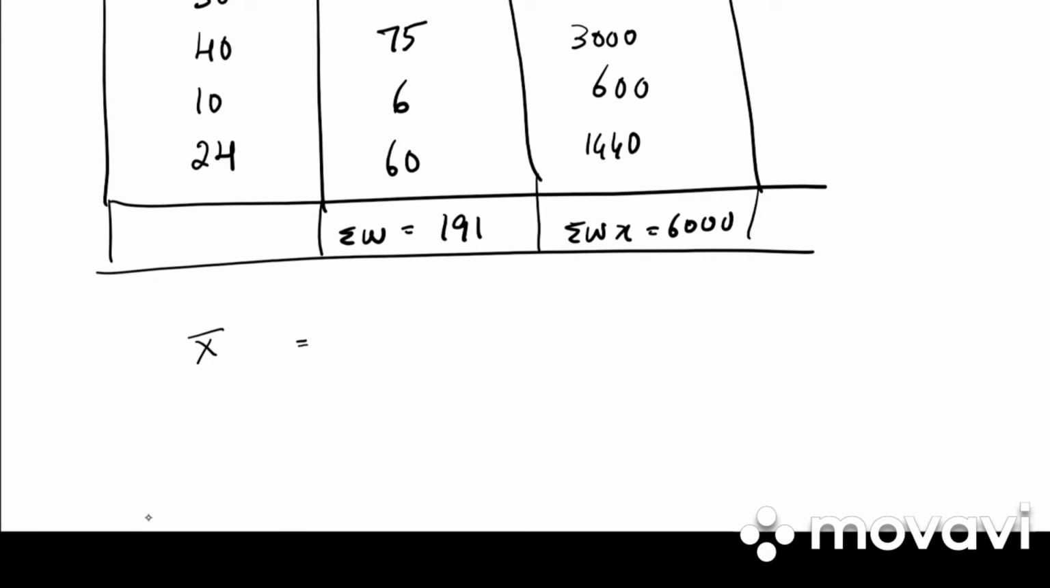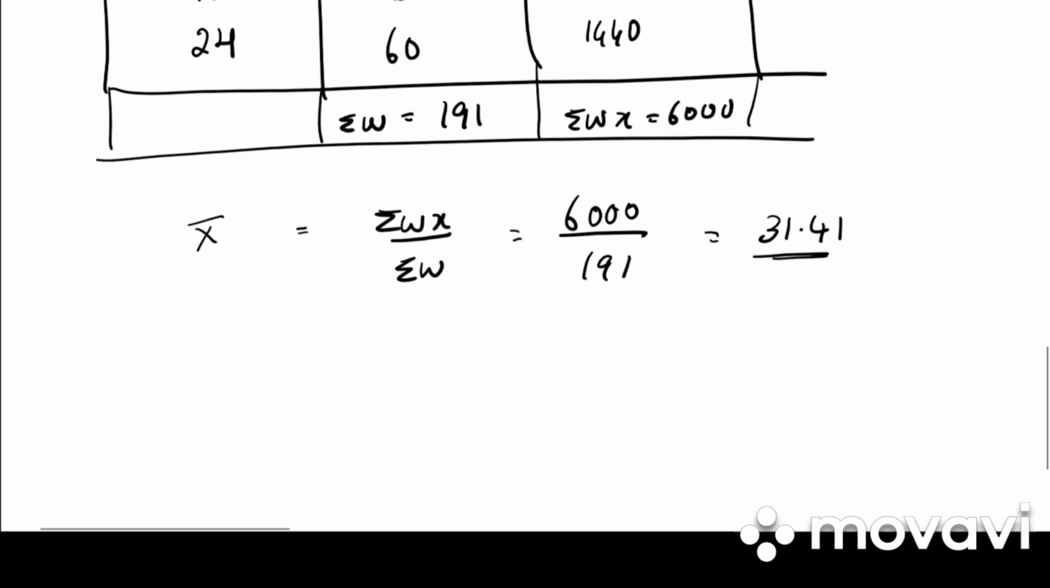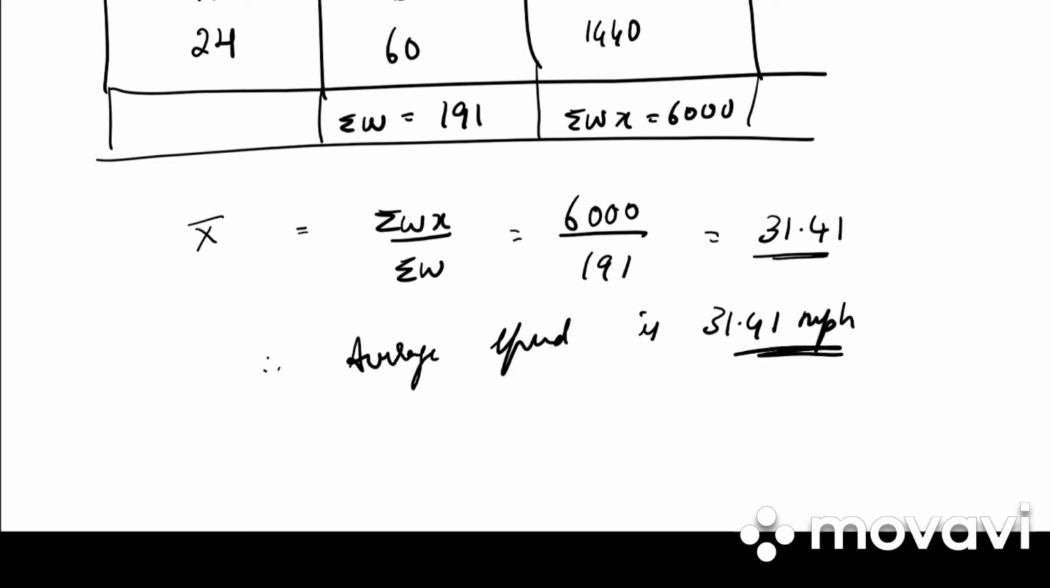So how do we find out the weighted mean? It is summation wx divided by summation w. 6000 divided by 191, that is 31.41. Therefore, average speed is equal to 31.41 mph. So this is the statement problem. When they give a statement problem, first we need to analyze the problem and then find the mean. Clear? Next, let's go on to illustration 6.